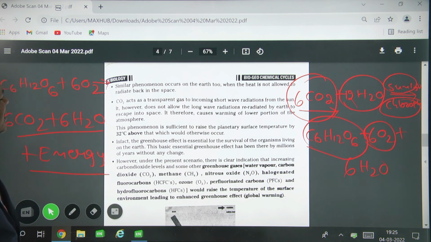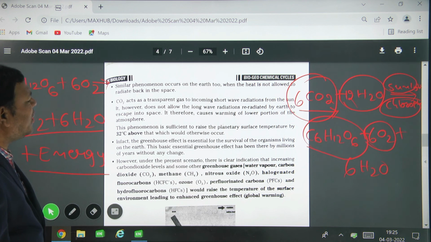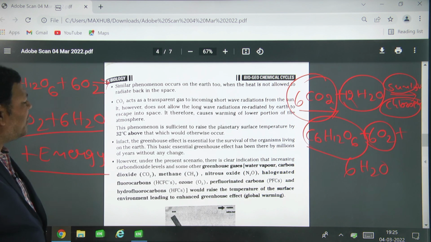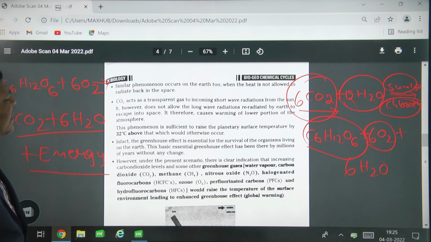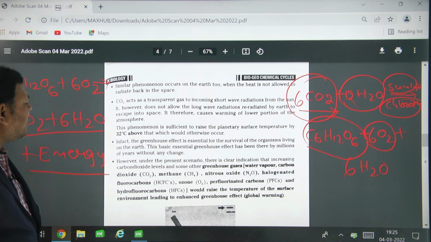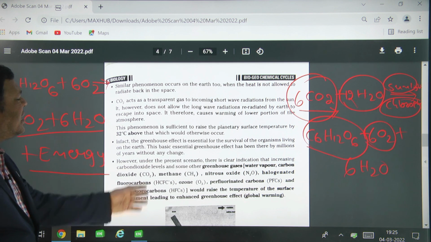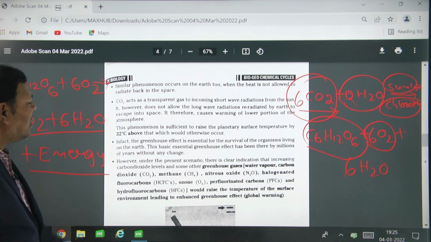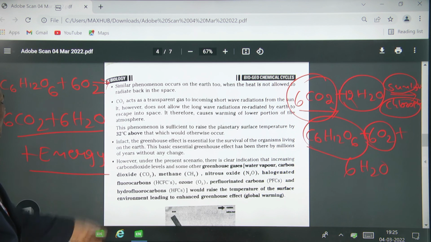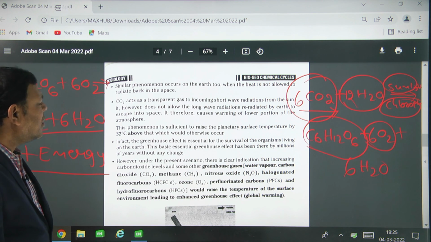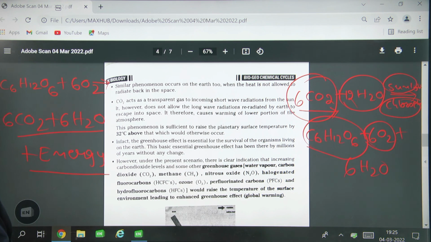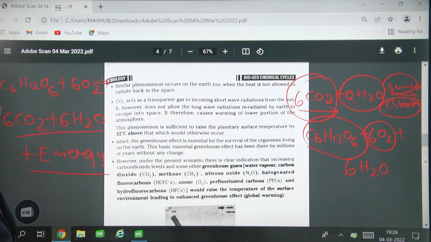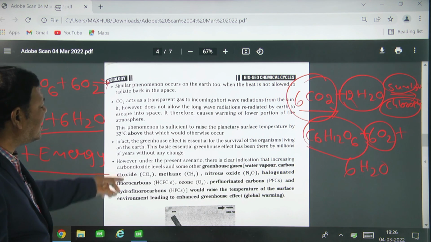This basic essential greenhouse effect has been there for millions of years without any change. However, under the present scenario, there is a clear indication that increasing carbon dioxide levels and some other greenhouse gases like water vapor, carbon dioxide, methane, nitrous oxide, halogenated fluorocarbons, ozone and hydrocarbons would raise the temperature of the surface of the environment, leading to the enhanced greenhouse effect.